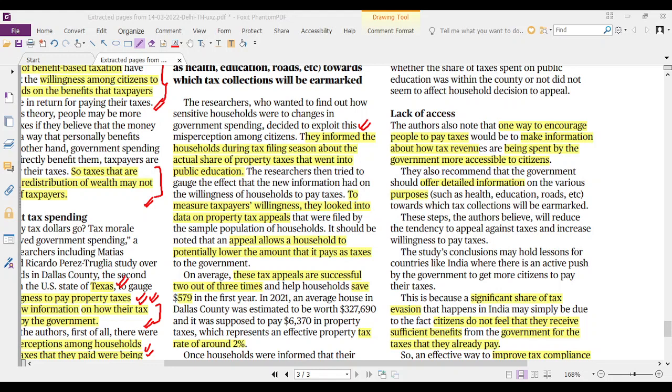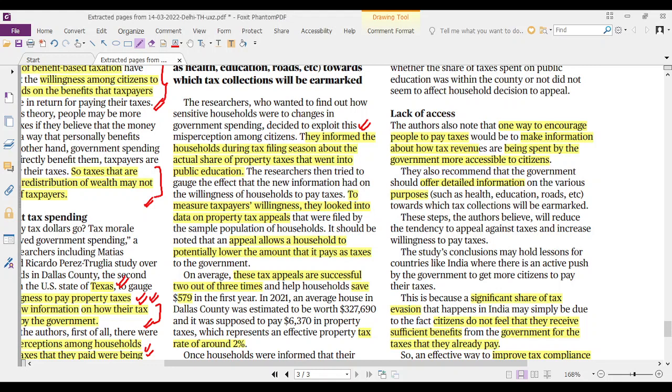The income tax department says you have to pay this much tax. And the citizen who is paying, the taxpayer, feels that this is not the right amount, the calculation is wrong, and he appeals against that order of the income tax, saying this is not the tax that I am supposed to pay, this is what I am supposed to pay. That is the income tax appeal. Sometimes the income tax department wins because they are right, sometimes the taxpayer wins because he is right.